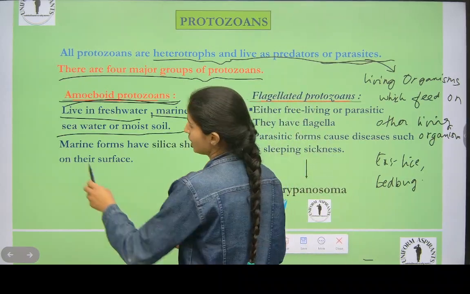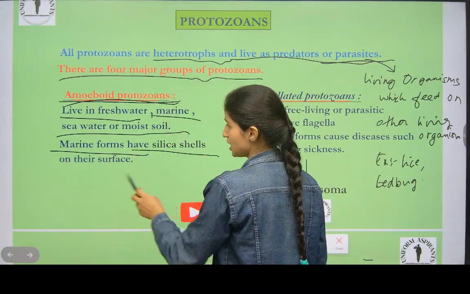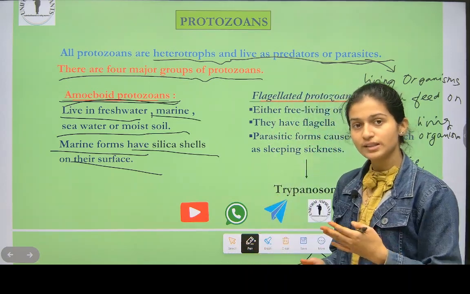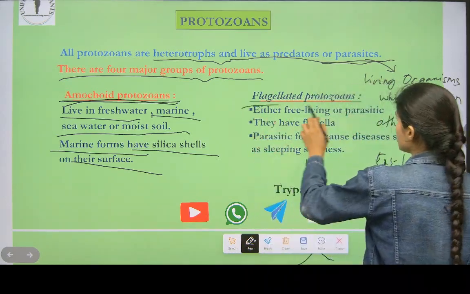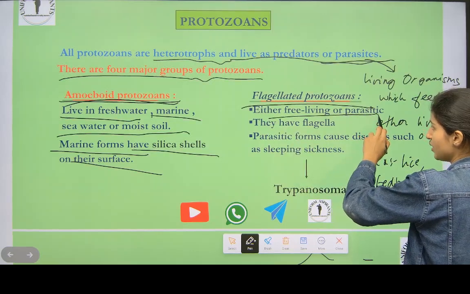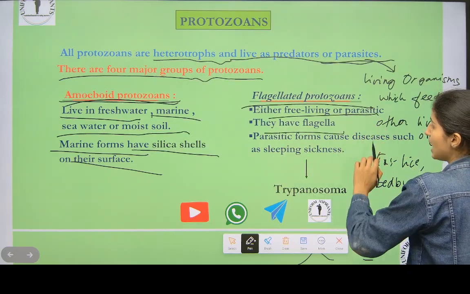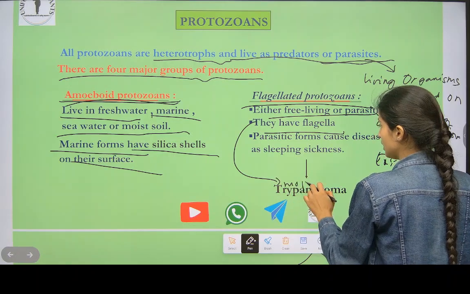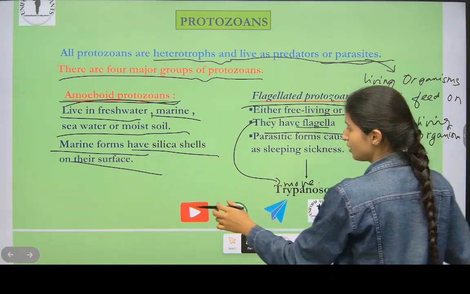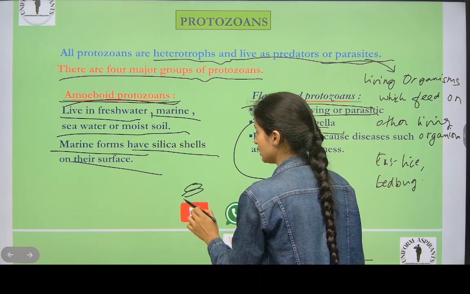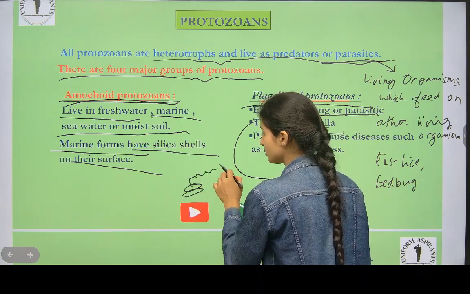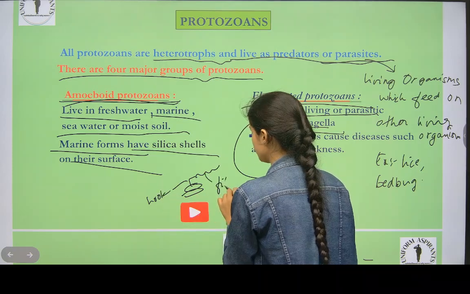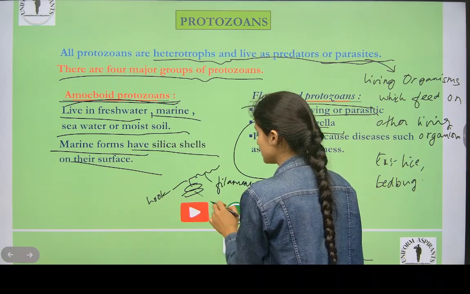Marine forms have silica shells on their surface. Now flagellated protozoa, either free living or parasitic. They have flagella. Because of flagella, what can they do? They can move. We know flagella. What is flagella? It is like this. There is a hook here. What do we call this hook? This is the filament. And this is the basal body.